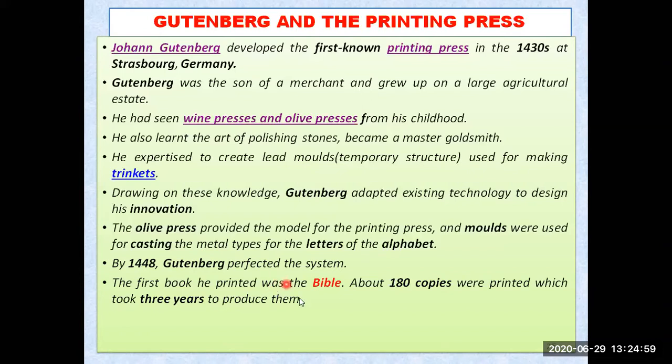He removed the errors, whatever errors might be there. He first used it and then removed all the errors from that one. So this was the first production by the standard of that time. That was great speed for that time, because before that people were using what? That wooden block printing technology, using woodcuts and wooden letters. They were all doing that at that time. But this was the fastest speed of that time, that he printed 180 copies in 3 years.